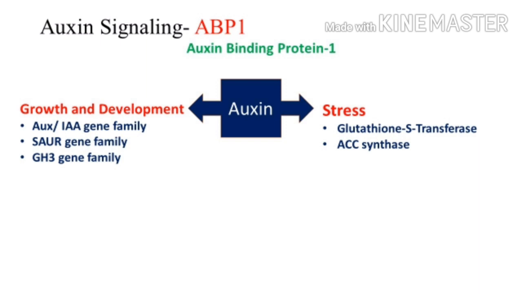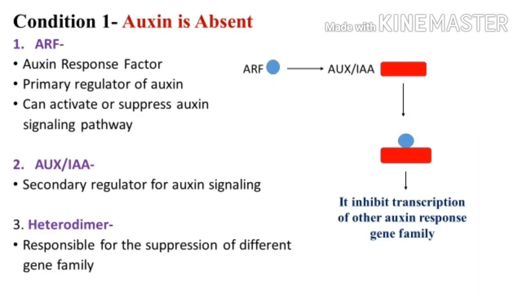Now let's see two conditions: if auxin is present and if auxin is absent, what will happen? The first condition is when auxin is absent. If auxin is absent, there is no need for these other response gene families, like we have seen SAUR and GH3, that is Gretchen-Hagen 3. So there is no need for these gene families.